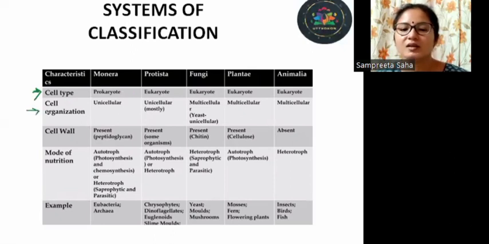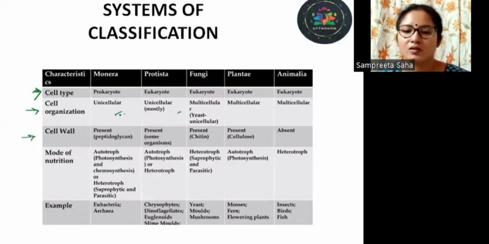Next, we have the cell organization. So what is cell organization? Whether it is a unicellular organism or a multicellular organism. So monerans are unicellular, protists are mostly unicellular. And from fungi onwards, it's mostly multicellular, but some fungi like yeast are unicellular. All right.